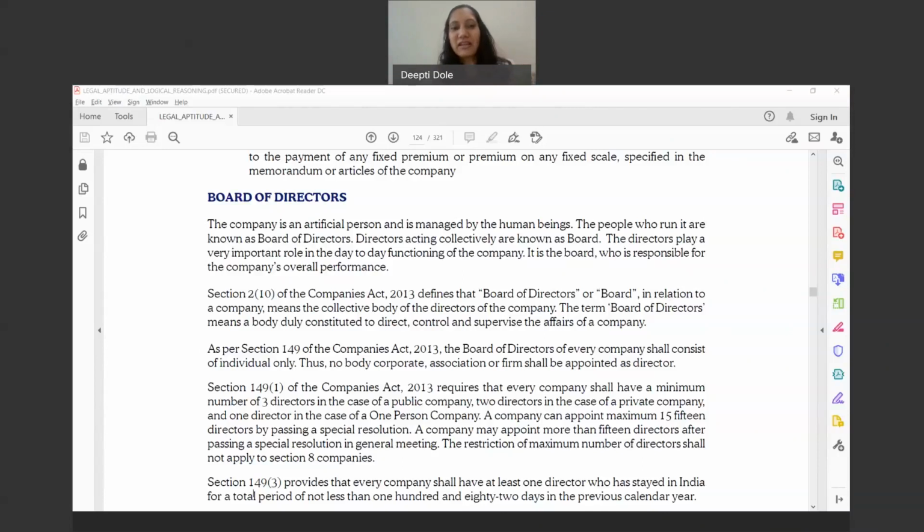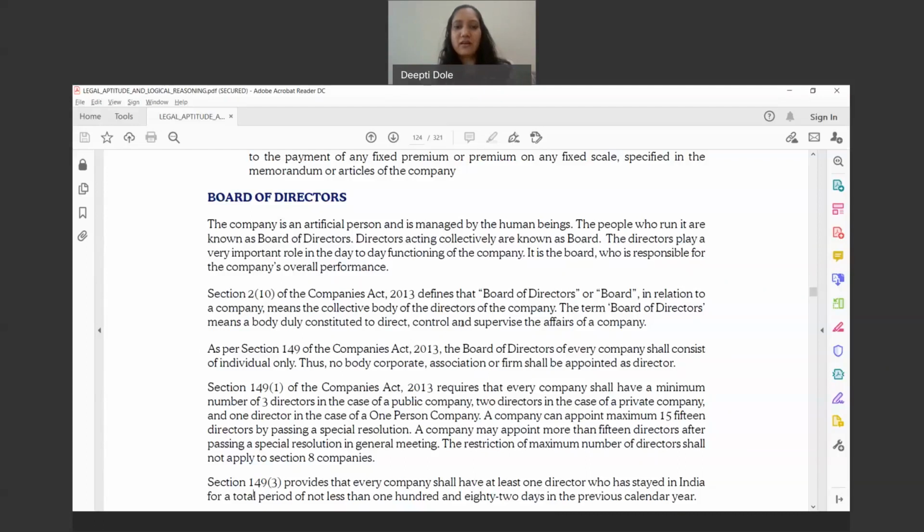Because we saw the legal fiction, and who is going to run the company? It has to be the natural persons forming part of the board of directors. So basically, the individual person is called a director, and collectively the directors are called the board of directors. Please understand, the CEO is a different concept and the board of directors is a different concept. CEO is the chief executive officer of the company, but board means the board which is appointed under the Companies Act.